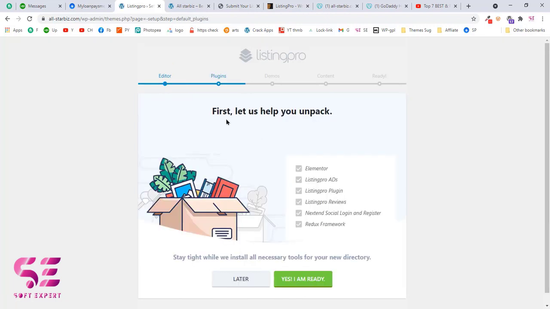And in this step, we will have to install all the required plugins. As you can see, if you click Yes, I am ready, then this will install these plugins, and these are necessary for running the theme successfully. So we just have to click on Yes, I am ready, and this will start installing the plugins.